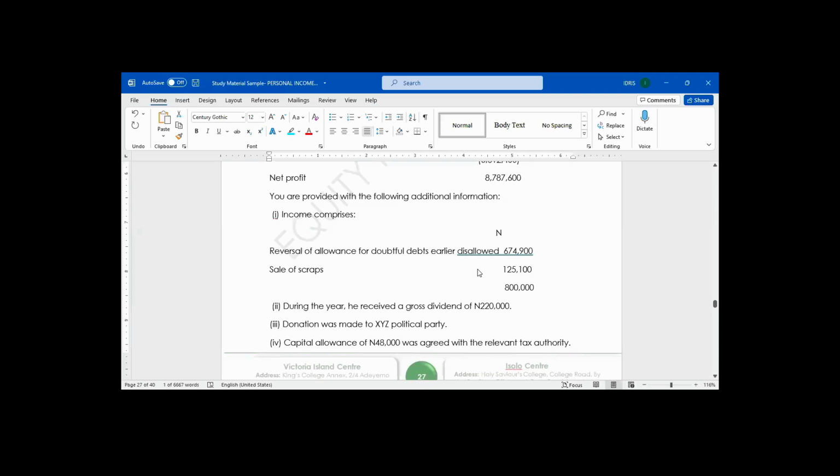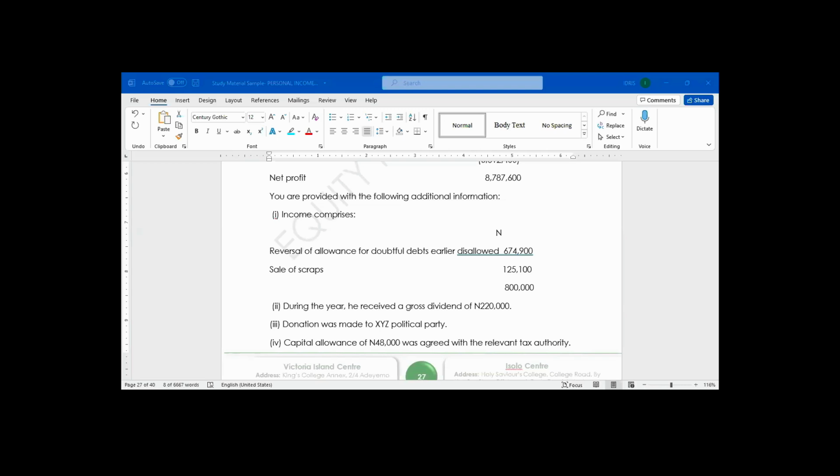That 800,000, they give us the breakdown. That other income. One of them is what? Somebody should help me read. Reversal of allowance for doubtful debts earlier disallowed.